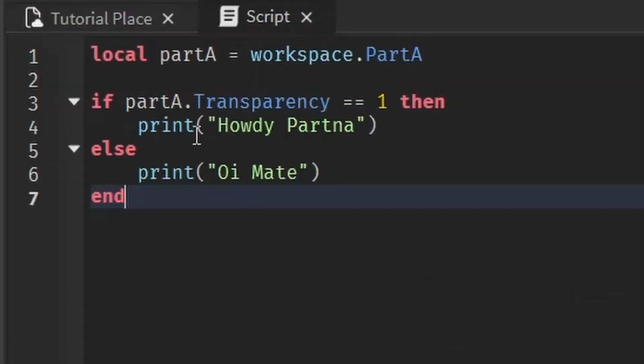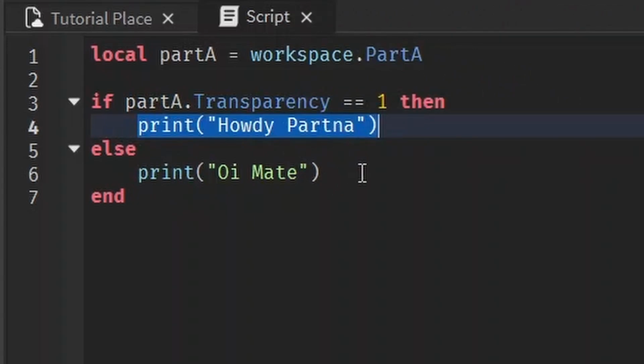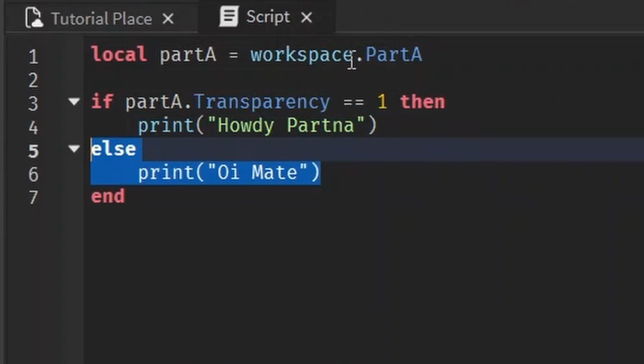Howdy partner. So what the script is doing is, if the part's transparency is equal to 1, it's going to check, oh, it is. So it's got to print this, and it doesn't even worry about the rest of the code. It just does one condition.